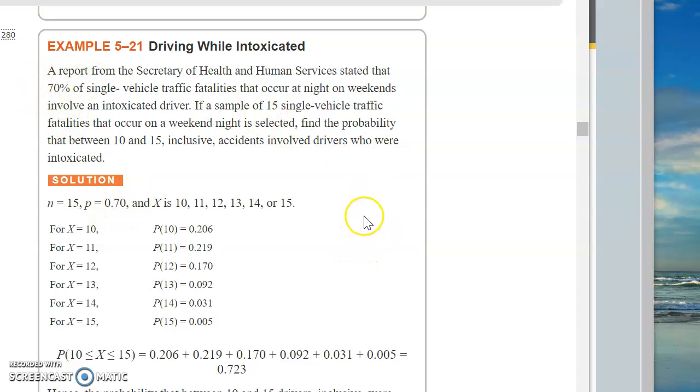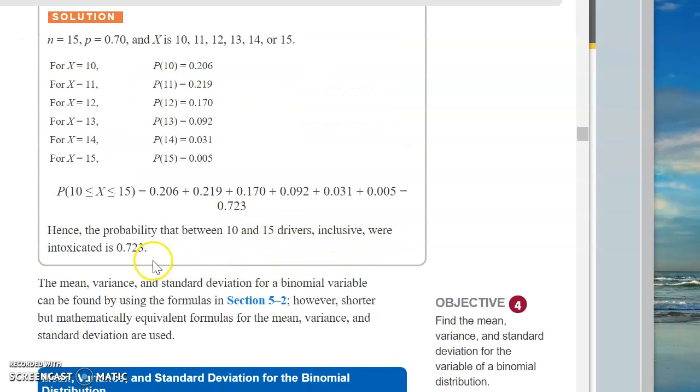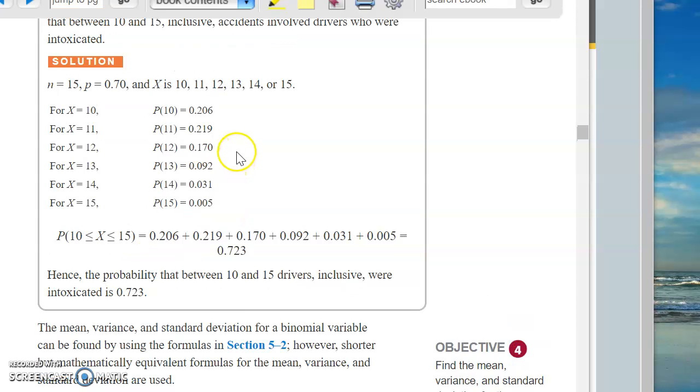And the X that we're looking for, remember, X is the number of successes. The number of successes that we're looking for, it says right here, between 10 and 15 inclusive. So it's 10, 11, 12, 13, 14, and 15. Okay? So here are the X's. Using the table, you just crank them out, and then you add them up, and that gives you the answer, 0.723. So roughly speaking, 72%.